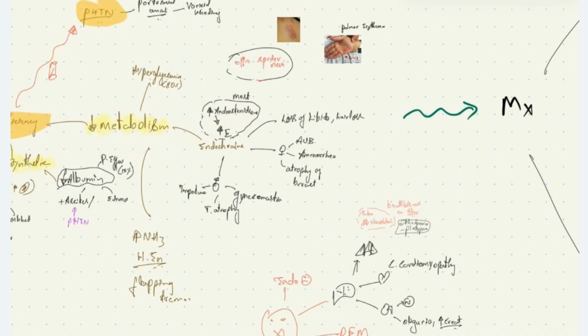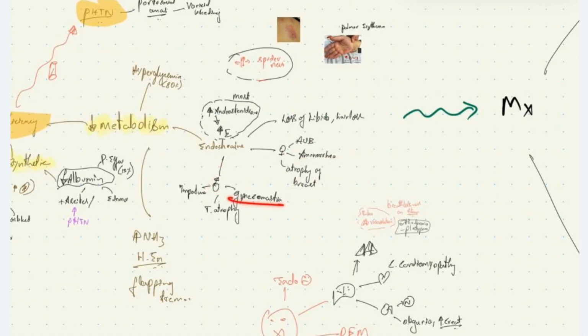Due to hyperestrogenism, that is increased estrogen level, we see loss of libido and hair loss in these patients. In females, we see atypical uterine bleeding, amenorrhea, and atrophy of breast. In males, we see gynecomastia due to increased estrogen level, testicular atrophy, and impotence.